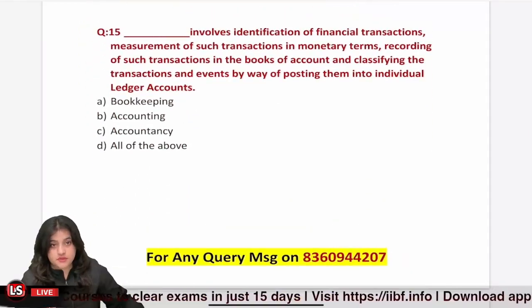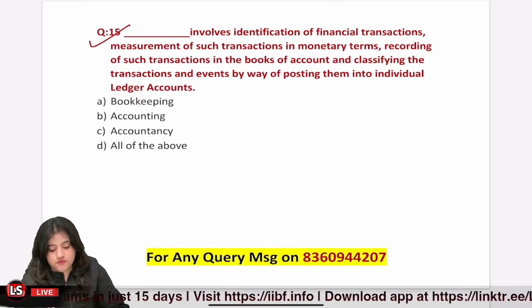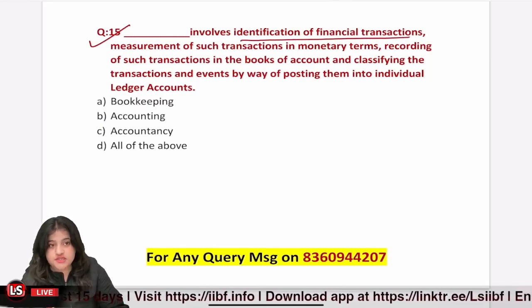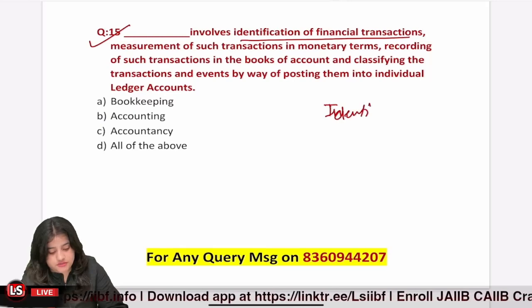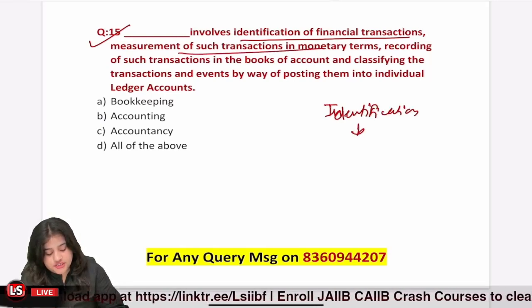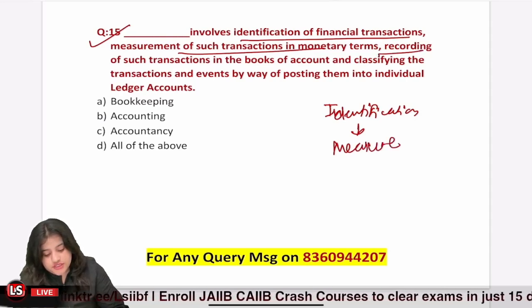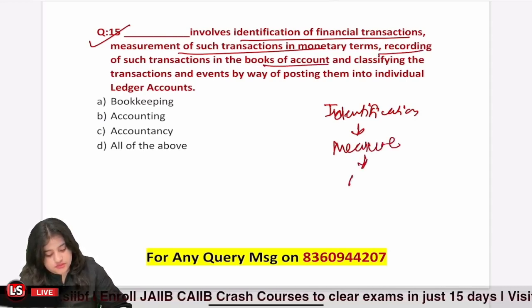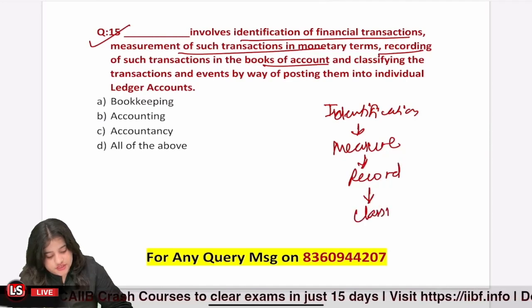Okay. Let's look into question number 15. What involves identification of financial transactions? Number one, identification. Then measurement of financial transactions, recording these transactions in books, classifying these transactions into a journal.